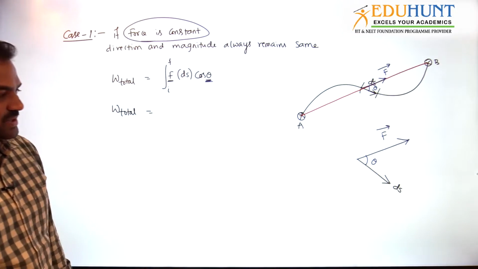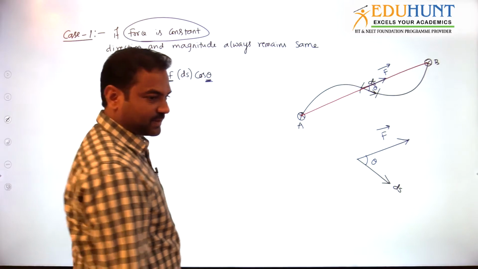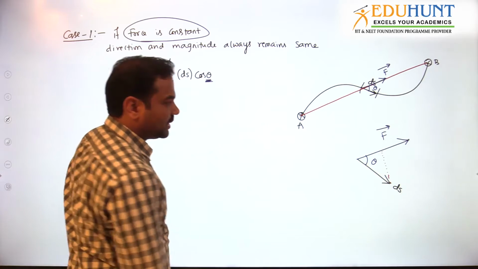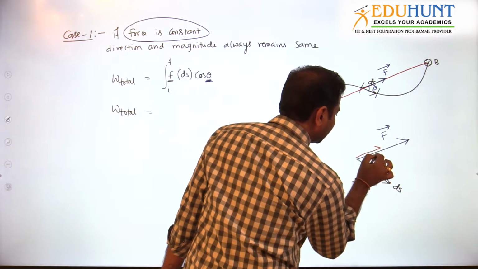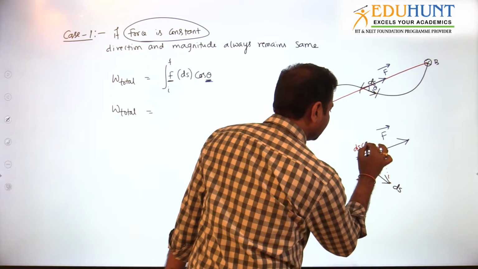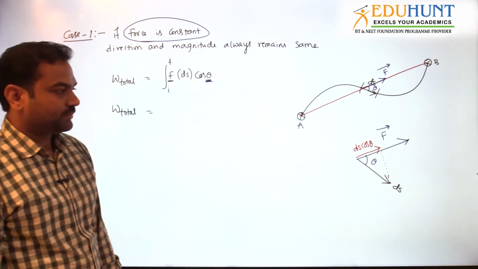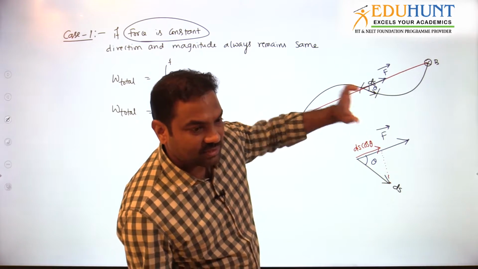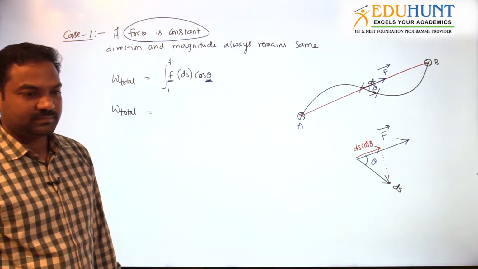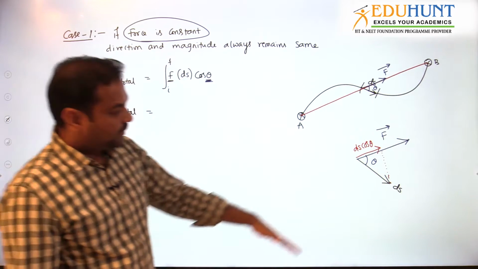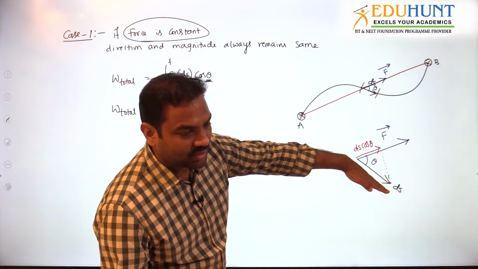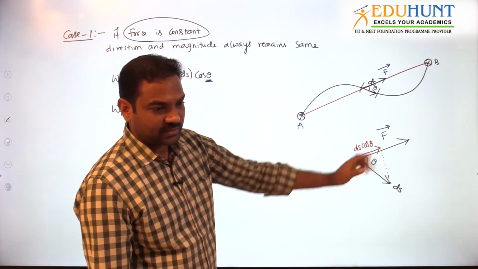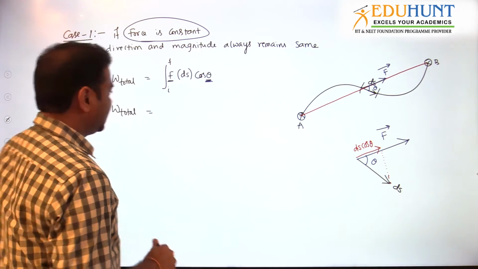Now tell me, what is ds cos theta? What does ds cos theta stand for? If I am dropping a perpendicular, then can I say that this is ds cos theta? See once. This is ds, this is the adjacent side, ds cos theta. All of you okay? So that means ds cos theta is the component of the ds vector on the force vector. Now you will understand.